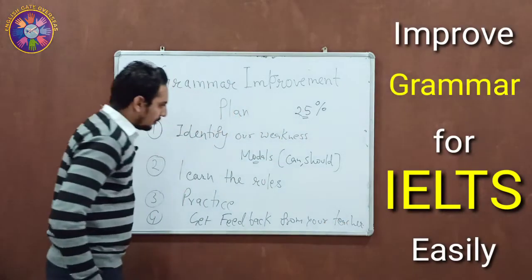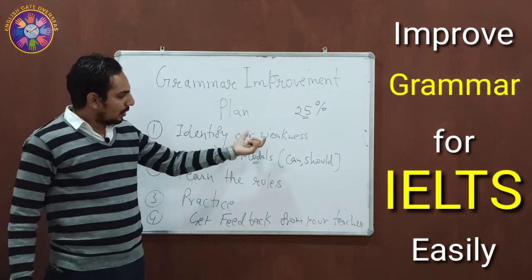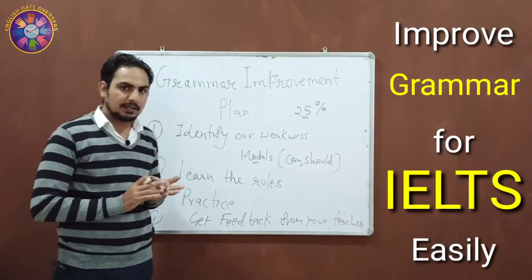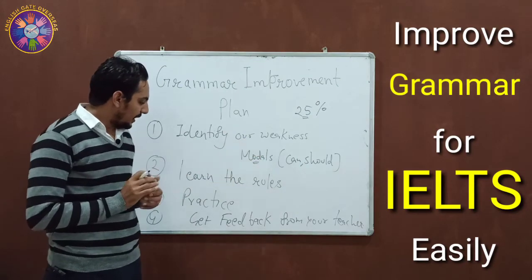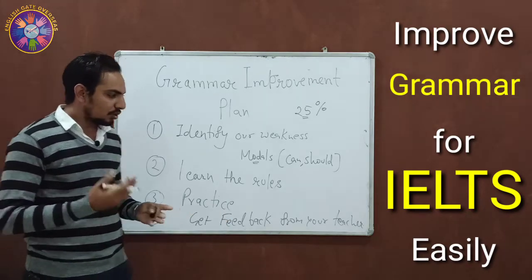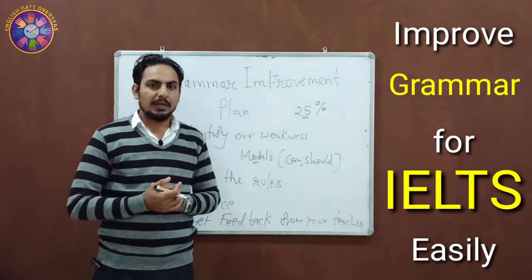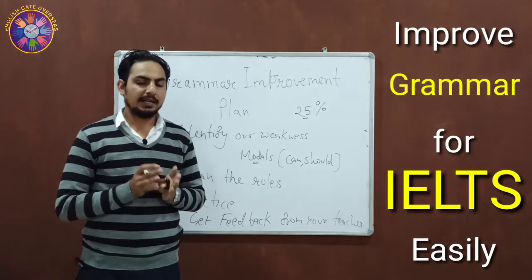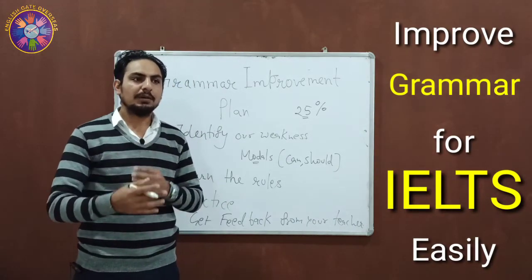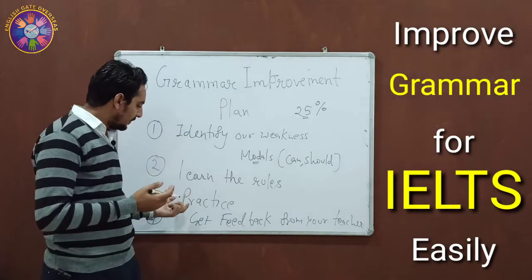Now you know your weakness, you have learned the rules to overcome this problem, and you are doing enough practice in this particular area. Now the final step is to get feedback. You need to show your work to your teacher, how you are doing in this weak area. And only a good, expert teacher can tell you whether you are improving or whether you need some more lessons, or whether you need to spend more time on learning the rules and maybe you need more practice.